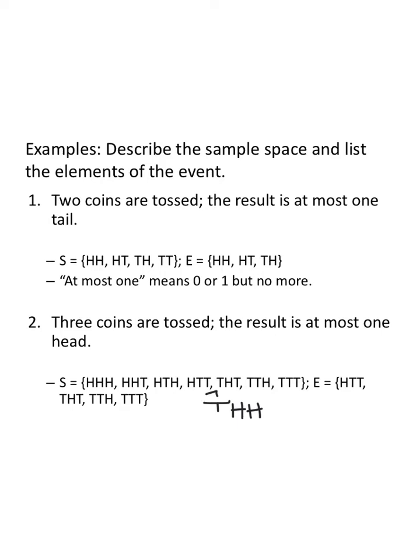So if I want the result to be at most 1 head, at most 1, again, 1 or 0, I take everything in here that has at most 1 head. So 1 head, HTT, 1 head, THT, 1 head, TTH, 0 heads, TTT. It turns out that I didn't miss this one in the event because it doesn't need to be there, but I did miss it in the sample space. Everybody makes mistakes. It's okay, own up.